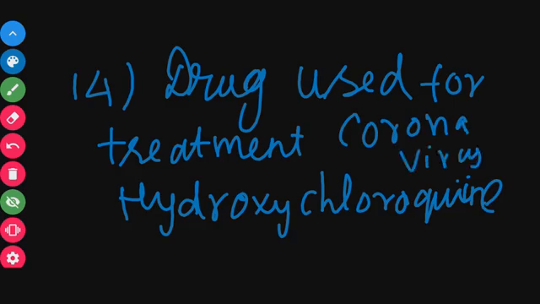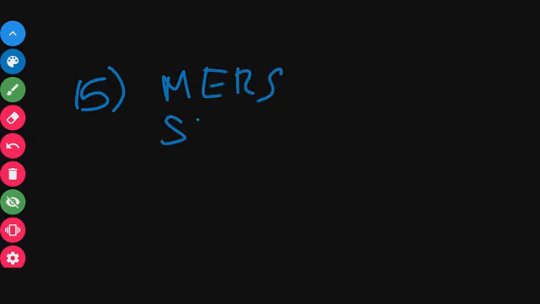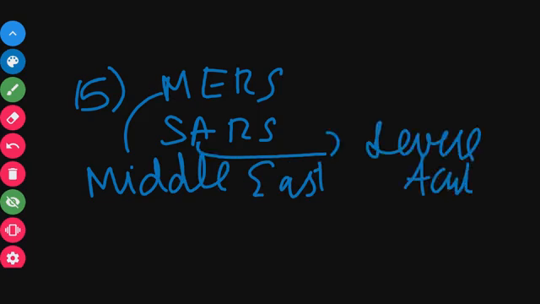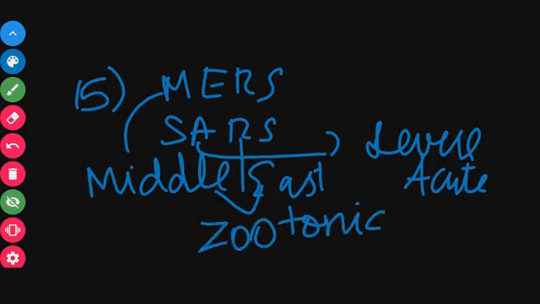Next we are going to see the 15th question. Coronavirus is from a family with two groups, MERS and SARS. MERS stands for Middle East respiratory syndrome, and SARS is severe acute respiratory syndrome. Coronavirus belongs to this class. SARS is zoonotic in origin, which means it originated from animals.